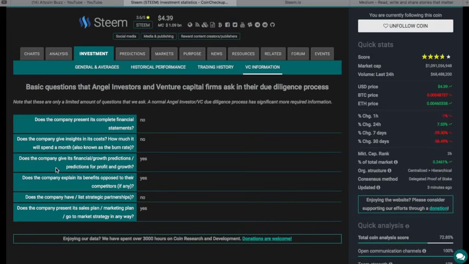Does the company give its financial growth projections for profit and growth? Yes. Does the company explain its benefits opposed to their competitors? Yes. Does the company have and list strategic partnerships? No. We know this is a decentralized platform, social media. They don't have any platform or partnerships right now. Does the company present its sales plan, marketing plan? Yeah, their marketing strategy is listed on the website. So those are very interesting.